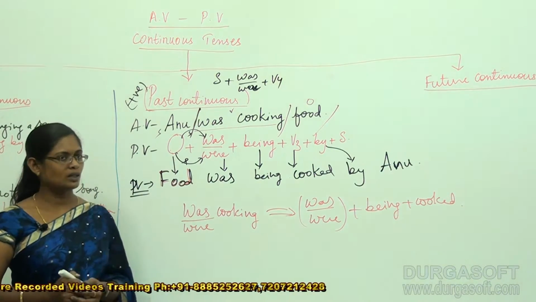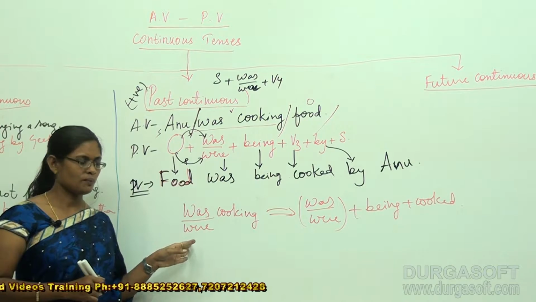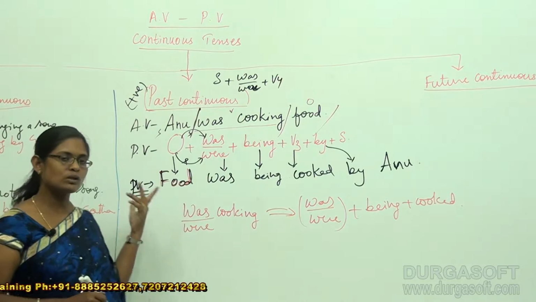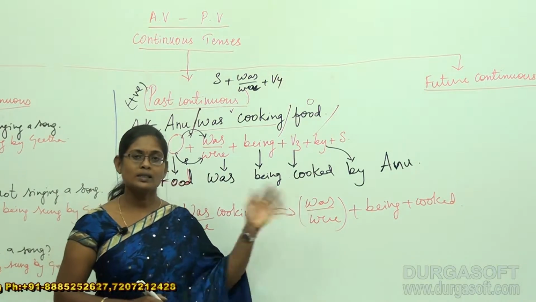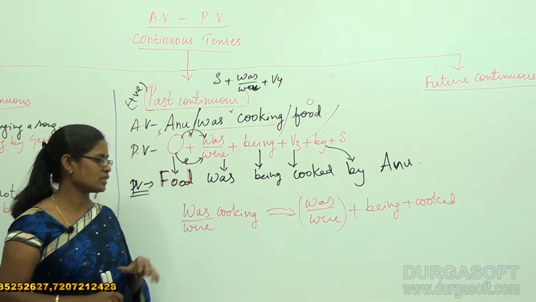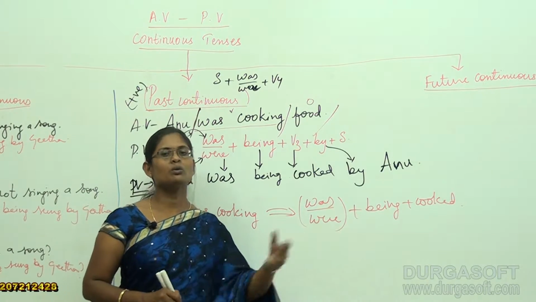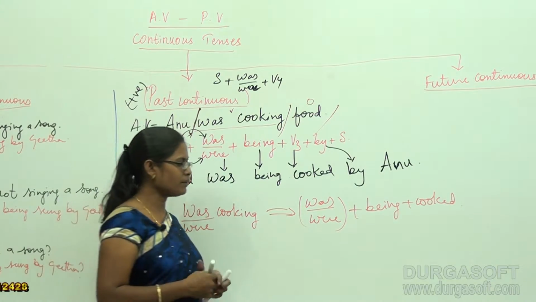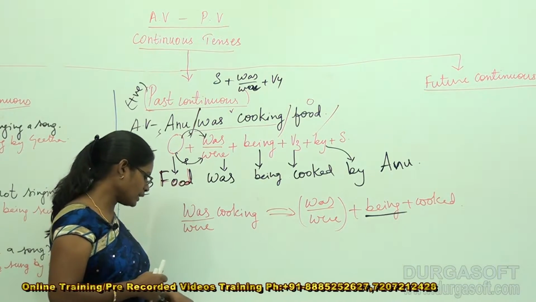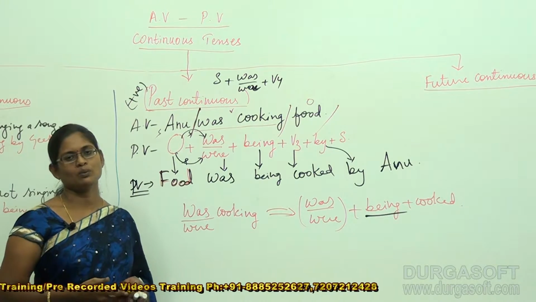If it is present continuous tense, instead of was, is or are take place. Okay, so if it is cooking food, when it comes to passive voice, is cooking food becomes is being cooked food. But now, in fact, we are dealing with past continuous tense, hence was cooking food got converted into was being cooked food. So this is a very important area we have to take notice of. Being is to be activated when an active voice of continuous tense gets converted into passive voice.